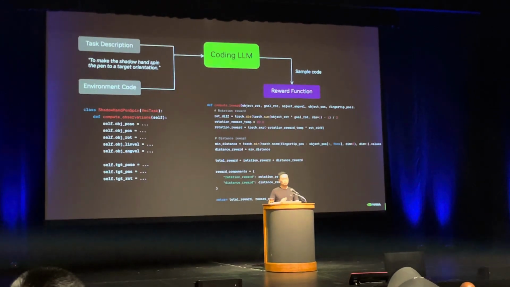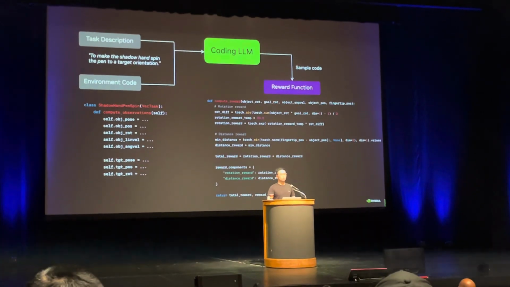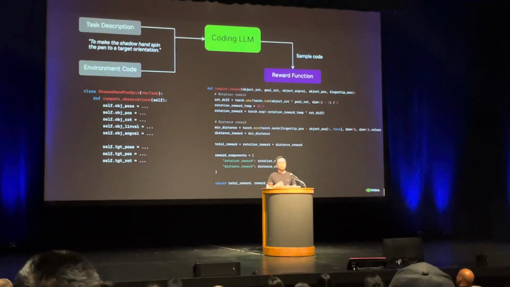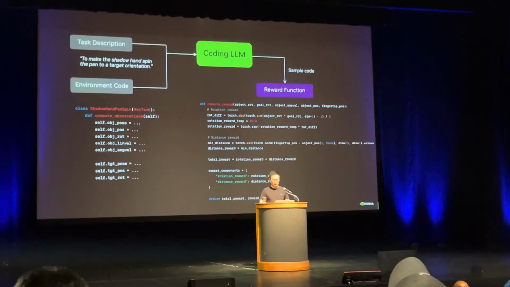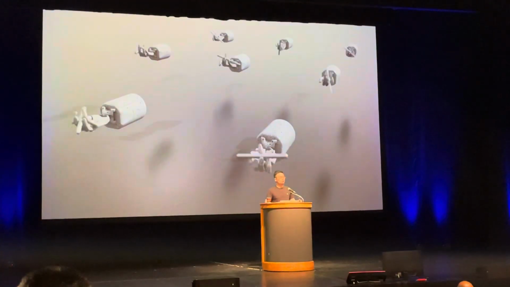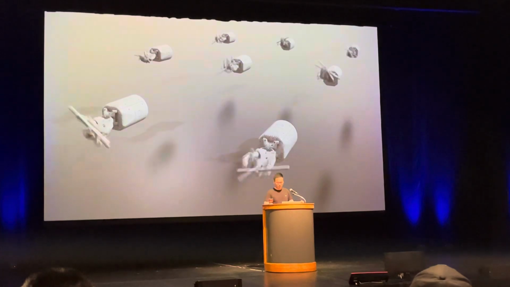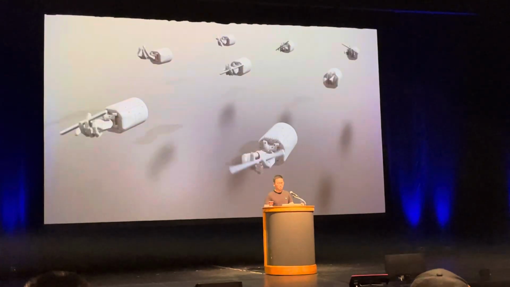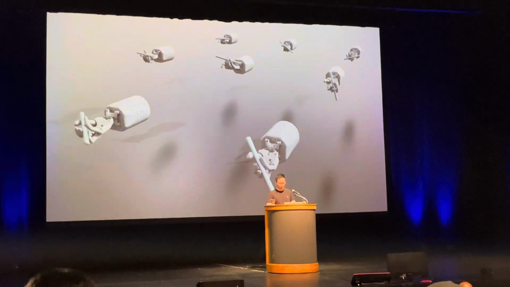And normally, this reward function is engineered by humans, and actually expert humans who are very familiar with physics simulation. And this is a very tedious and difficult process. And now, Eureka can automate it. And once we have the reward function, we'll run reinforcement learning to maximize it through lots of trial and error. And it only takes 20 minutes to finish a full training run.